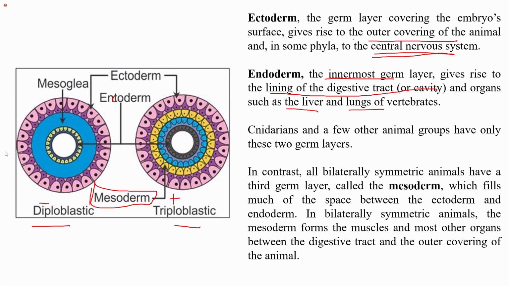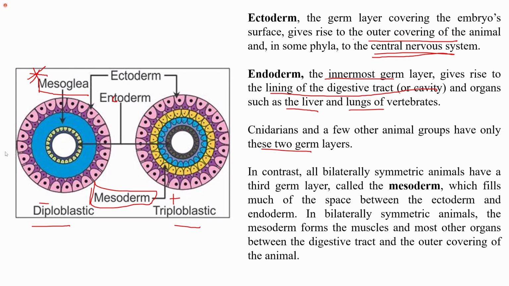If I talk about diploblastic cnidarians, in cnidarians and a few other animal groups, we have two germ layers. As I mentioned, they are diploblastic. In such cases, they have their cavity filled with a spongy fluid, which is known as the mesoglea. Although they do not have mesoderm, they have a fluid-filled matrix, which is known as the mesoglea. This is important to remember. What is mesoglea? It is a fluid-filled matrix, which is present in diploblastic animals.